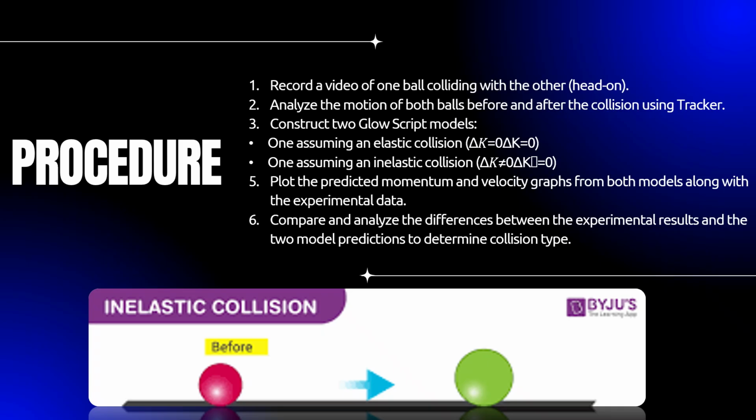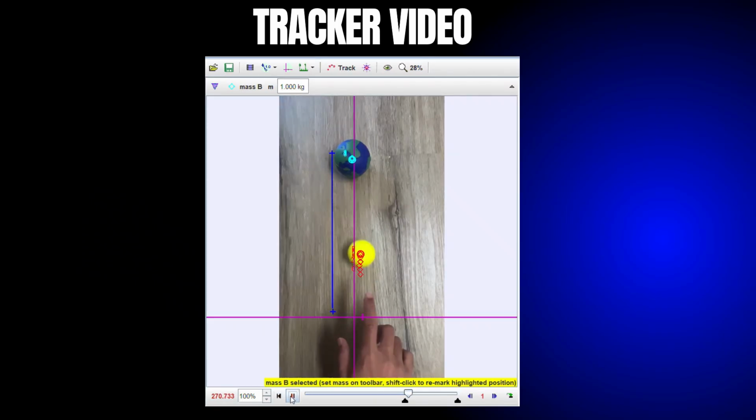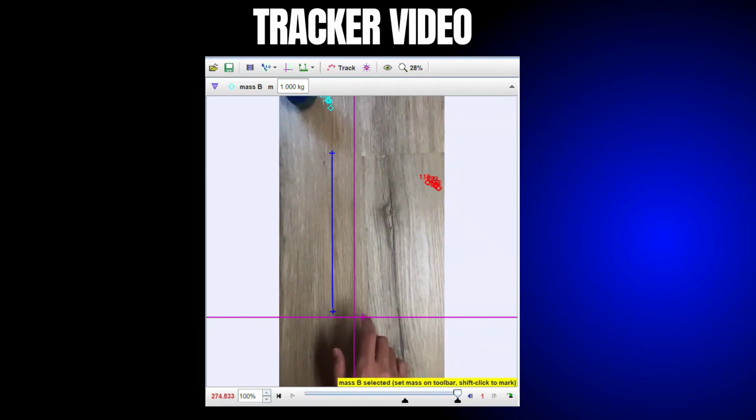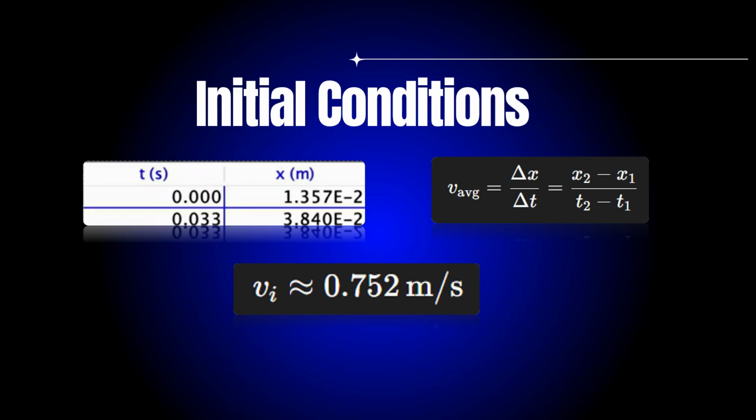Here is the procedure that I used to conduct my experiment. First, I recorded a video of one ball hitting another, and then I analyzed the collision of the two balls using Tracker. Then I constructed two GlowScript models to model their collision, and then I compared and analyzed the differences between the experimental results and the model predictions to determine the collision type. So here is a Tracker video that I analyzed. To calculate our initial conditions, we took 2 points from our Tracker analysis and used them to calculate the initial velocity needed for our computational model.